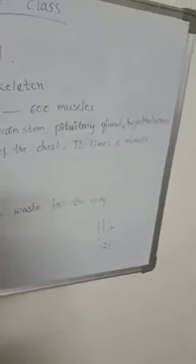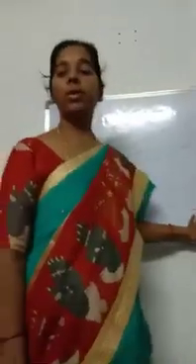Copy this, children. And homework, write the same thing for 2 times.